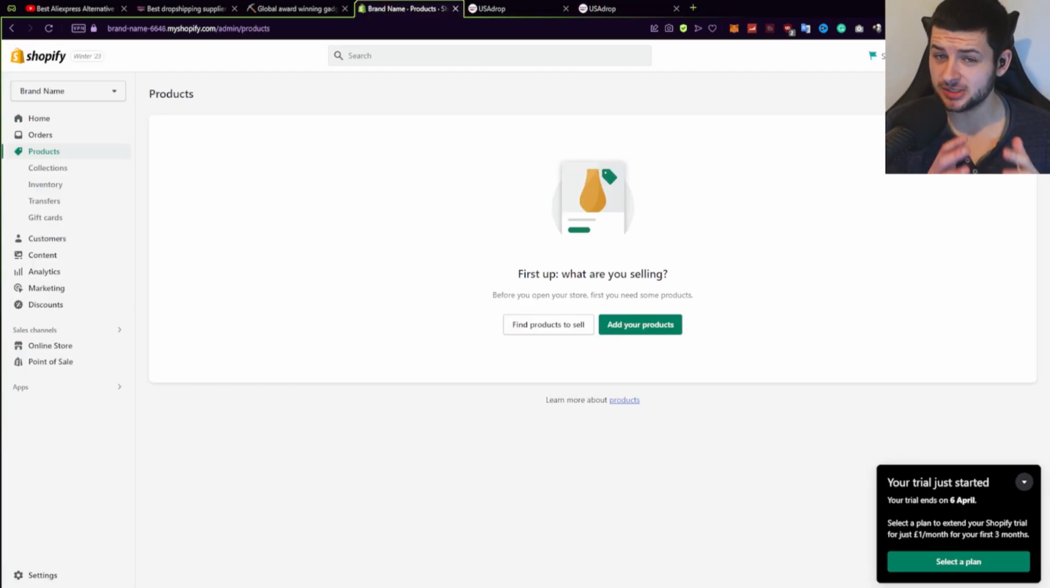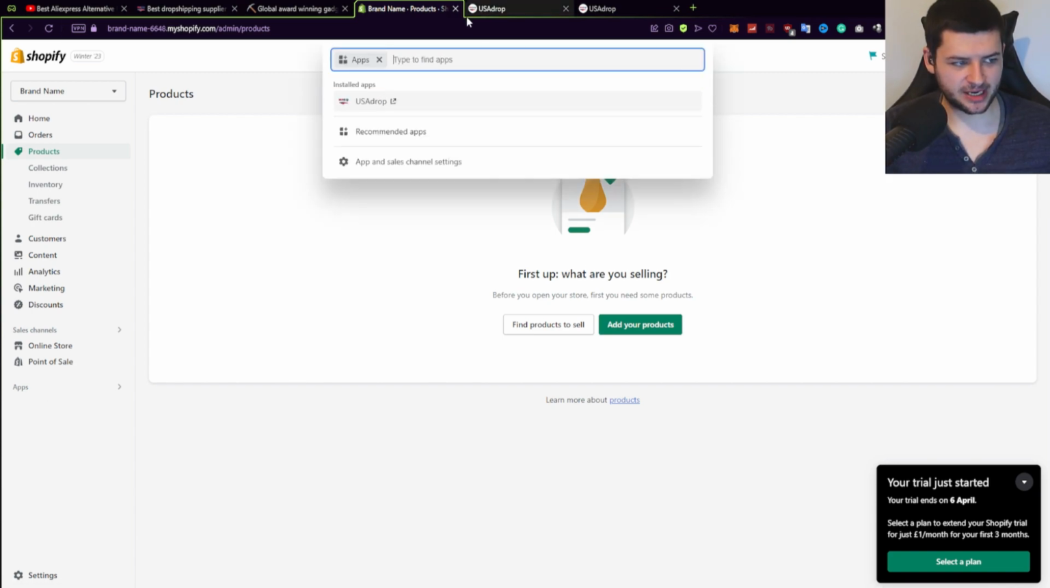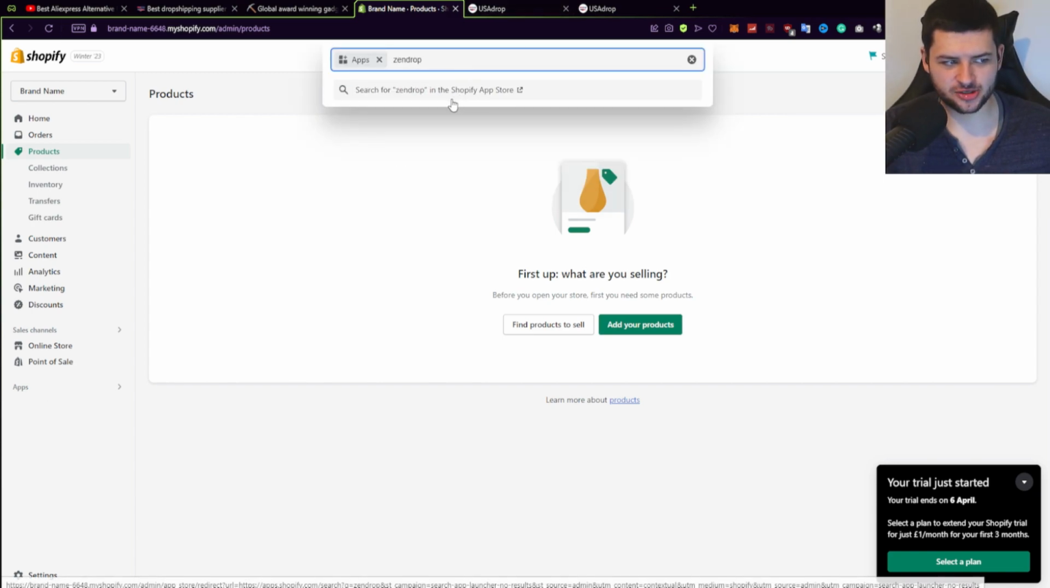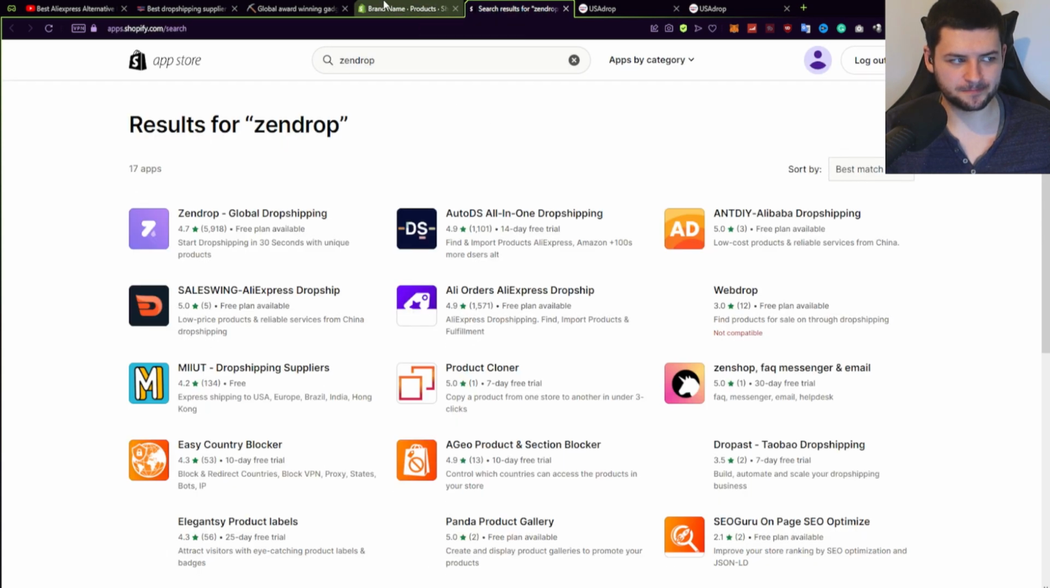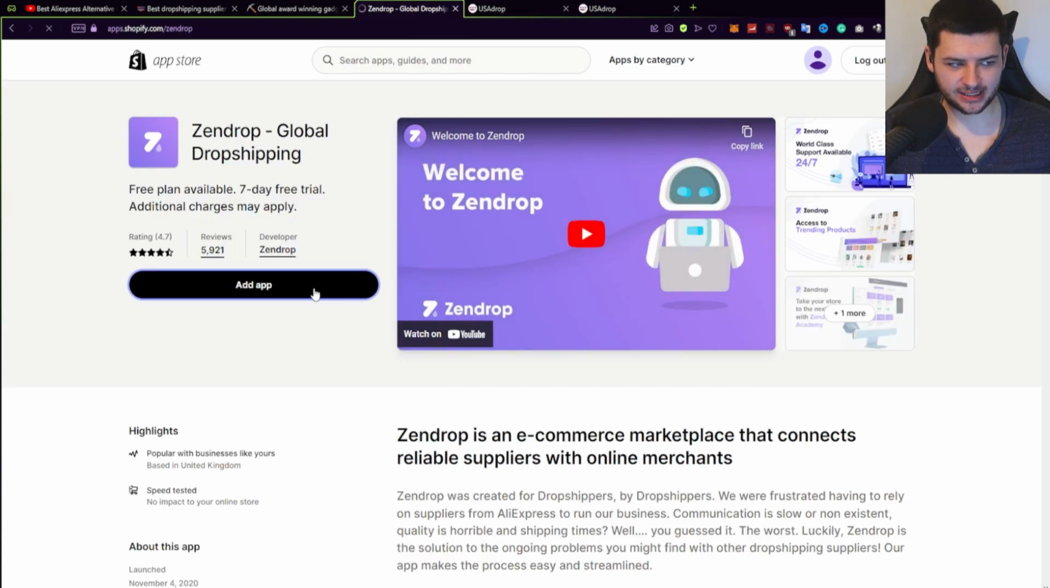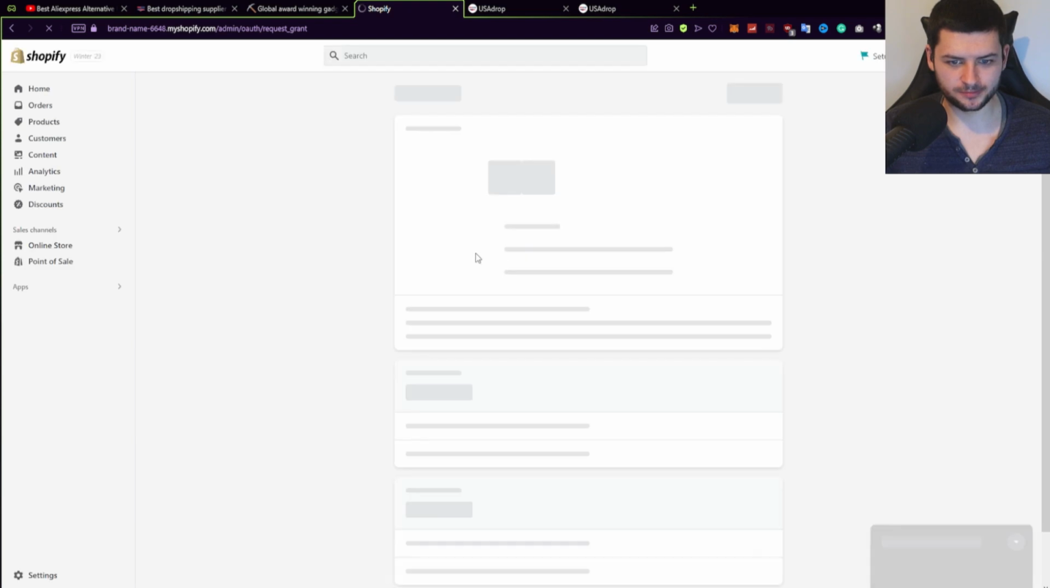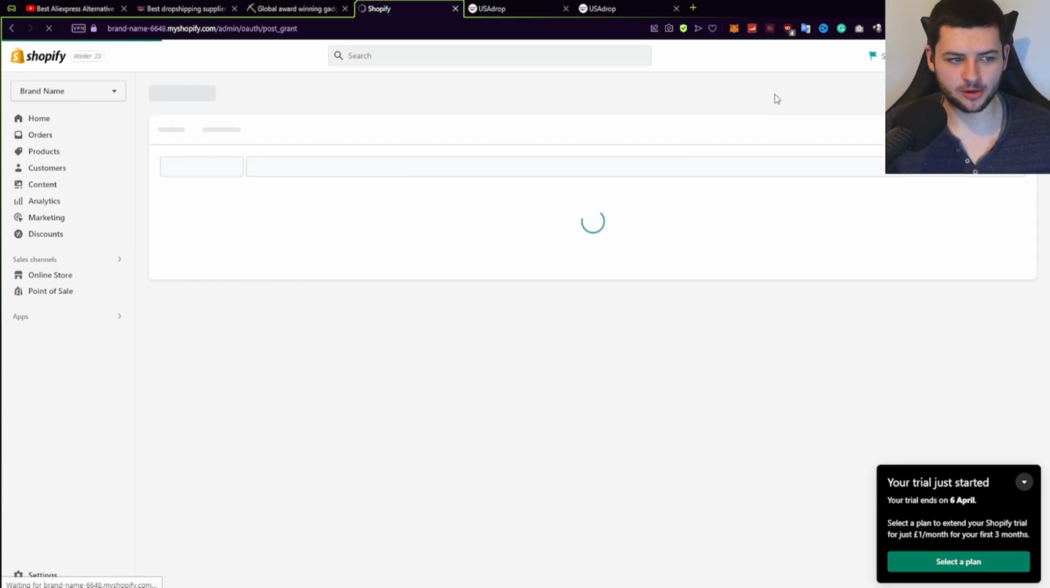Now USA Drop is a really great app, but if you want an alternative, I also have another app that you can use if USA Drop doesn't work for you, or if you can't find products from that store. Another app is called Zendrop. You want to type in apps, search for Zendrop, and press search for Zendrop in the Shopify app store. Click on Zendrop and then go ahead and press add app, and we can add this app to our store. Press install app, exactly like how we set up USA Drop.